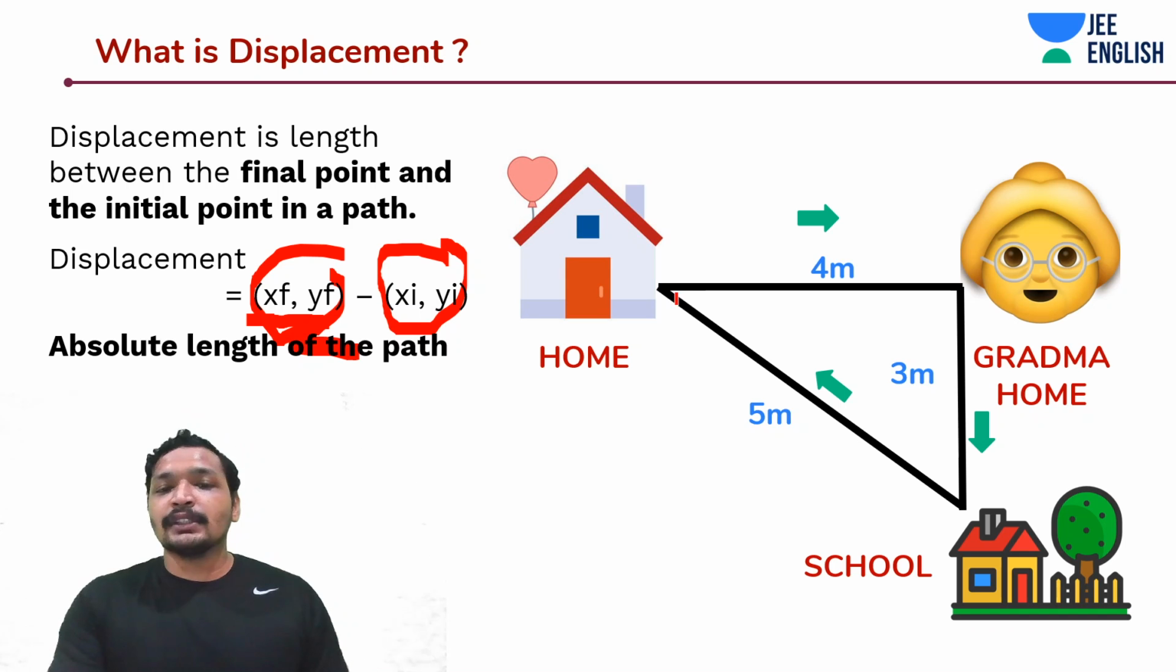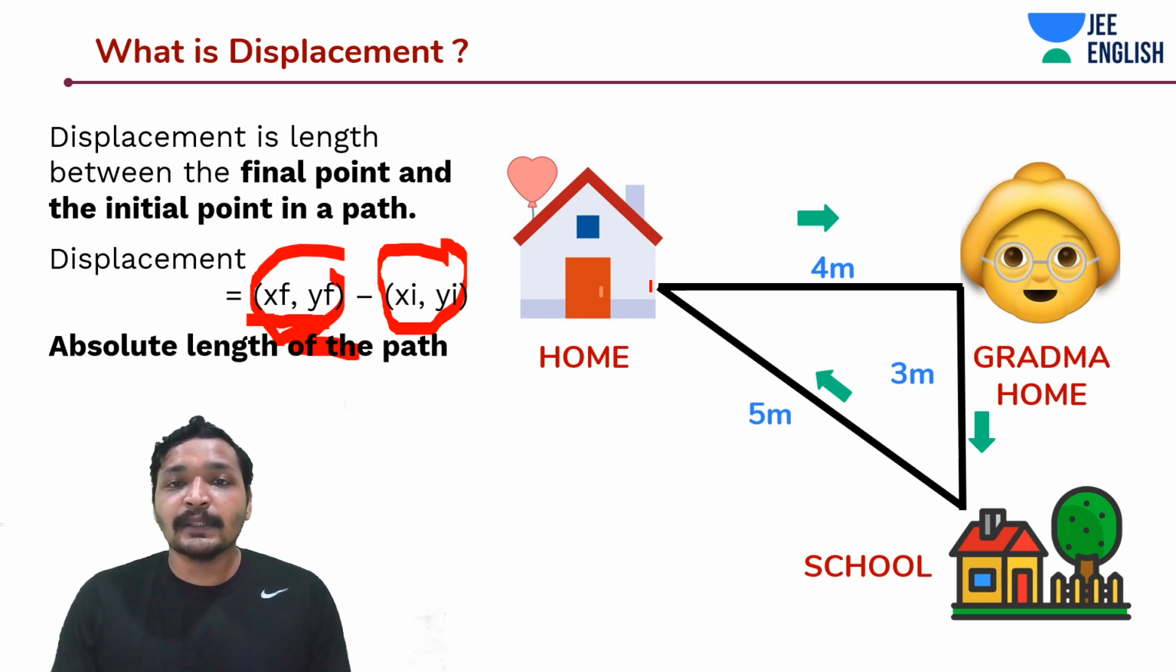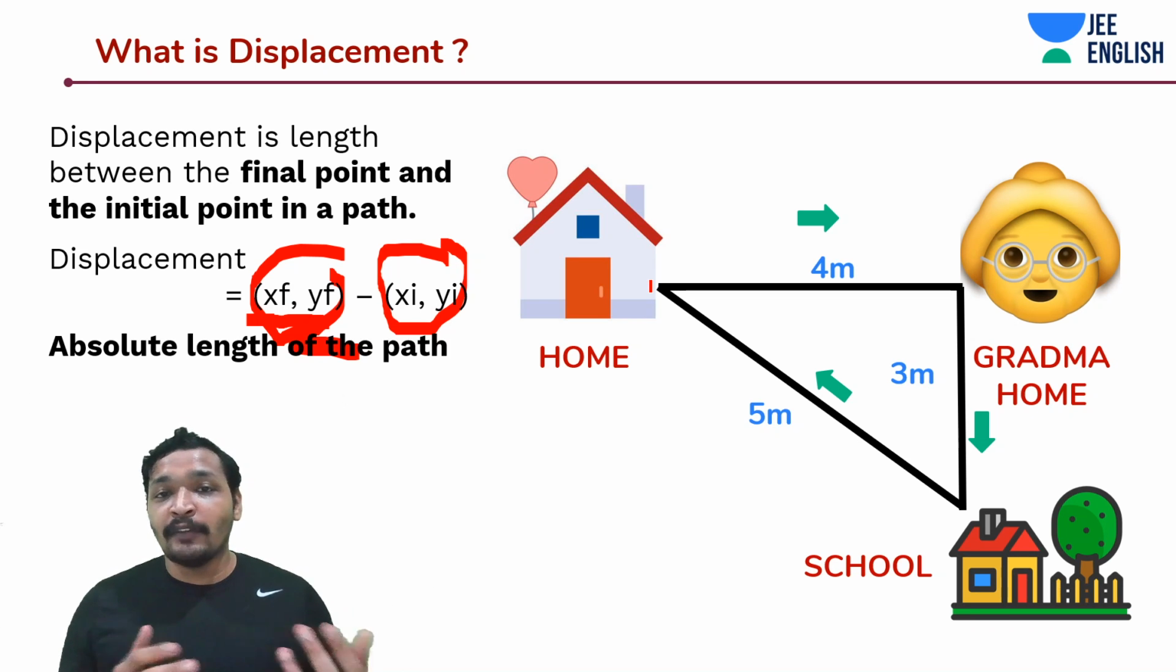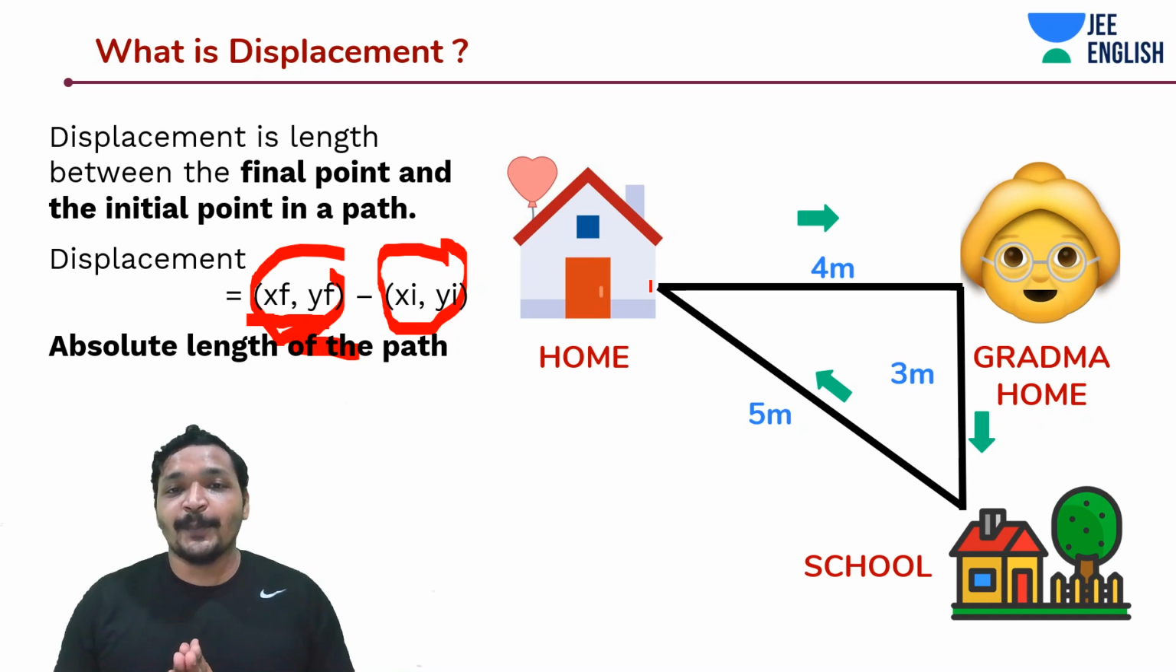So what about in this case? You went from your grandma's home, then to school, then back to home. What do you think is the answer? What is the displacement in this case? It's 0 because you're back to home. You had a displacement, but that was just 0.